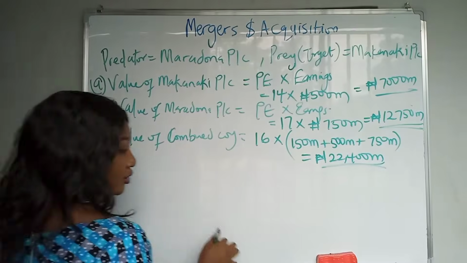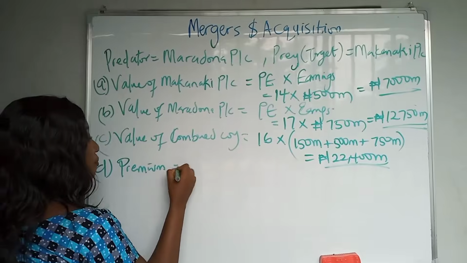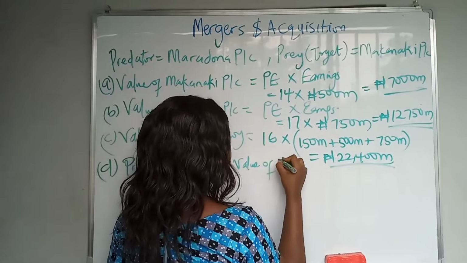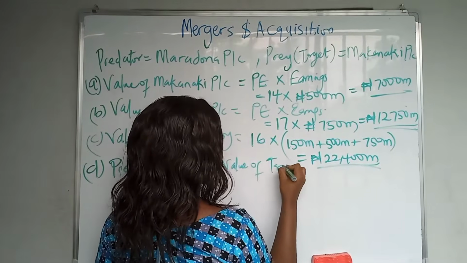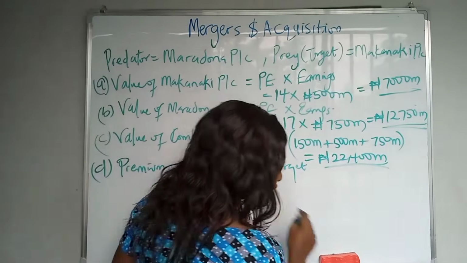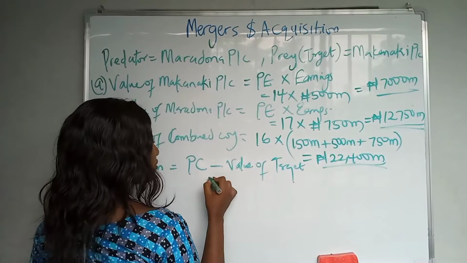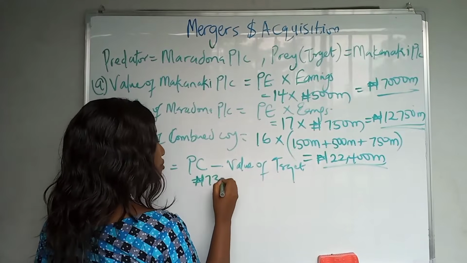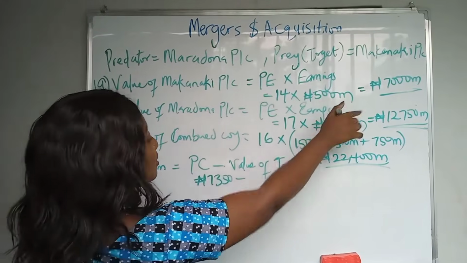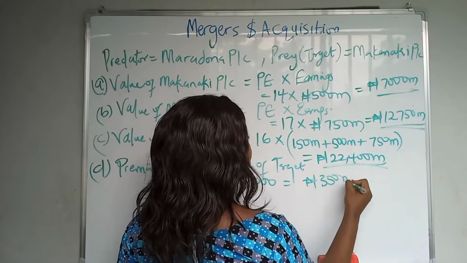D, they said the premium payable, premium. And I've told you the formula for premium, right? Purchase consideration minus the value of the prey. The value of the prey, that's value of target, and the target is Makanaki. So the purchase consideration, what did they say about that? At a price of 7,350 million, right? So purchase consideration is 7,350 minus value of target company, that's Makanaki. Where is it? 7,000. Can you see? So they paid an extra premium of 350 million.